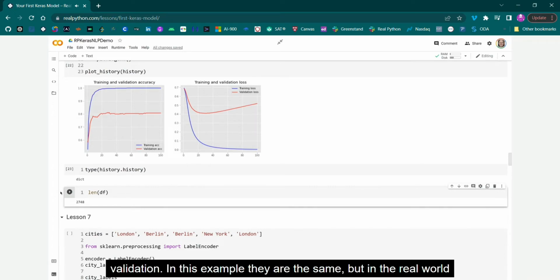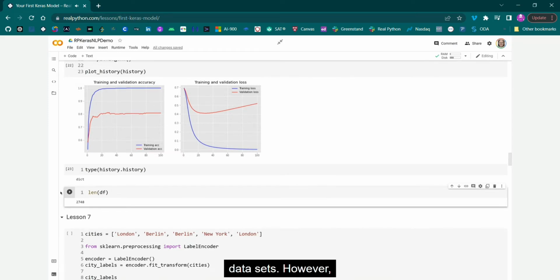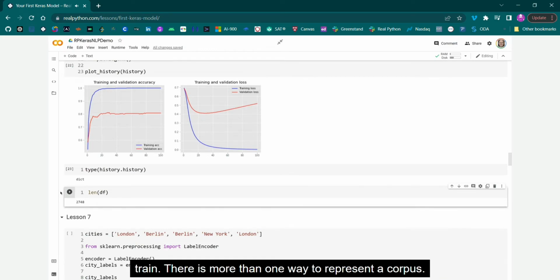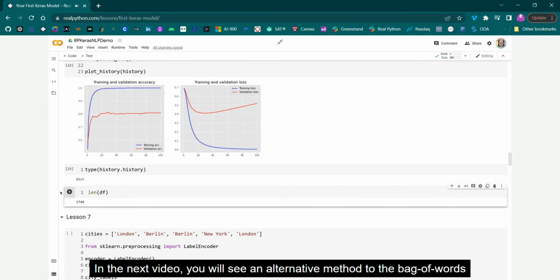In this example, they are the same, but in the real world, you would partition your data set into training, testing, and validation data sets. However, you are making the trade-off to work with a model that doesn't take hours to train. There is more than one way to represent a corpus. In the next video, you will see an alternative method to the bag of words model.